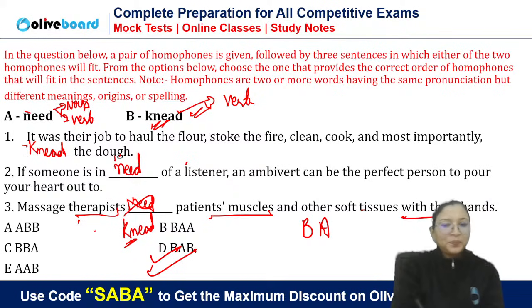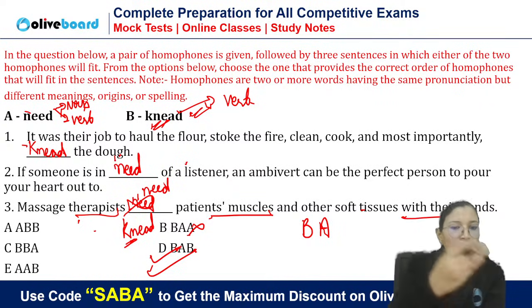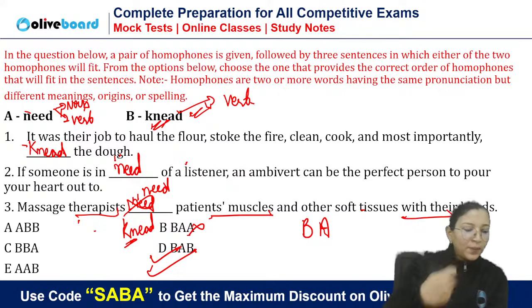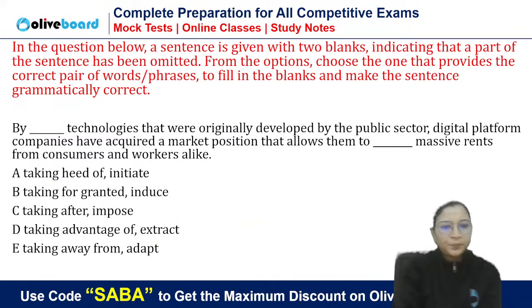Well done, Manjot. You are laughing, but this is wrong. B is the wrong answer. The correct answer is this. How will this need make sense? So you are not going to cut your muscles and give it to them. ना? आप उनको अपने muscles cut करके तो नहीं देंगे. So they knead the muscles. It means that muscles. Okay. चलो next.